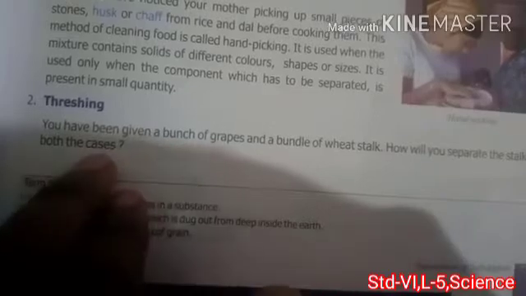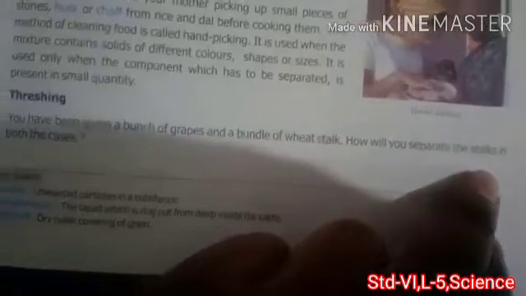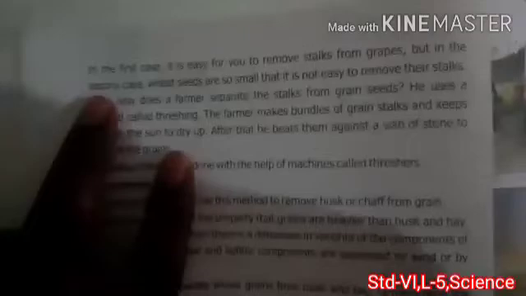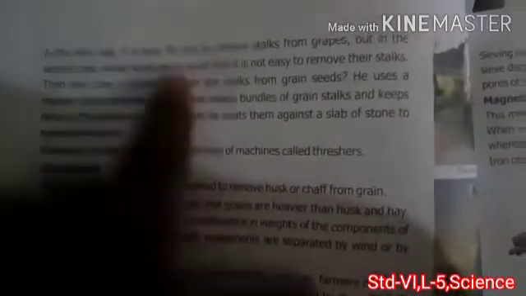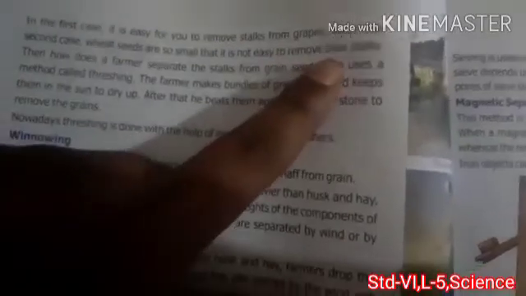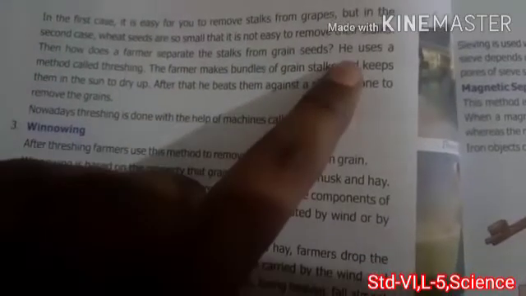Threshing. The second method is threshing. You have been given a bunch of grapes and a bundle of wheat stalk. How will you separate the stalk in both cases, right? Let's see. In the first case, it is easy for you to remove the stalk from the grapes, but in the second case, wheat seeds are so small that it is not easy to remove their stalk, right? Then how does the farmer separate the stalk from the grains? He uses a method